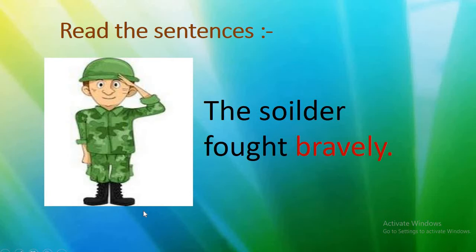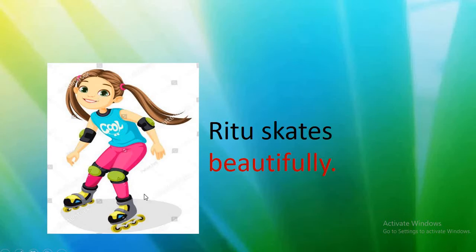Okay, now we will see the next sentence. This is a picture of a girl. She is wearing skates, a skateboard. Can you see? I am showing you in the picture. She is doing skating. See this girl, she is doing skating.